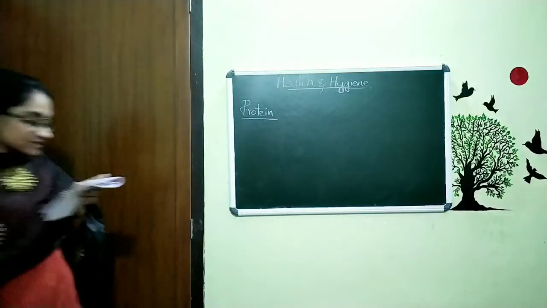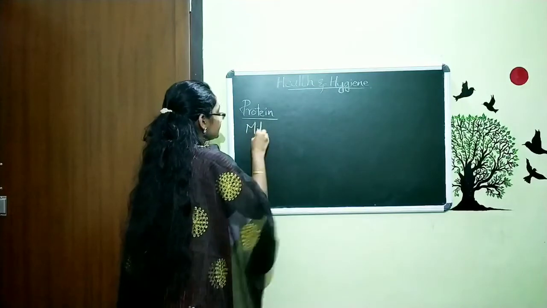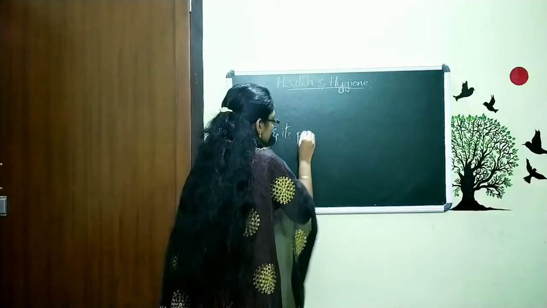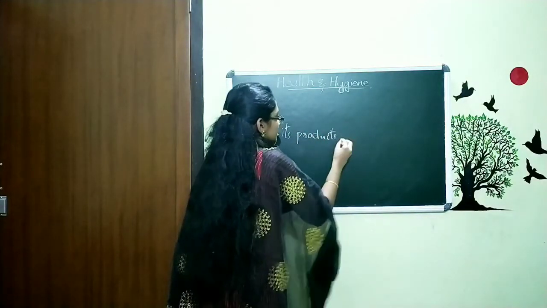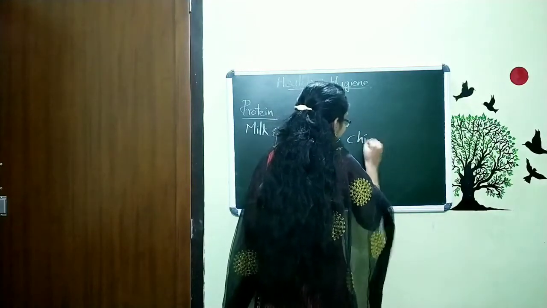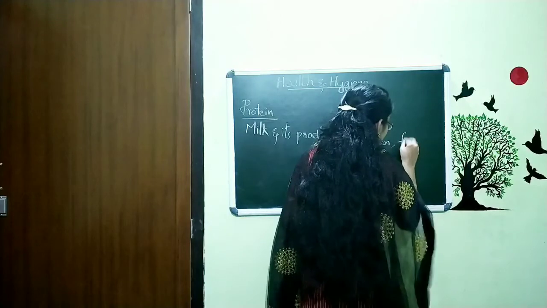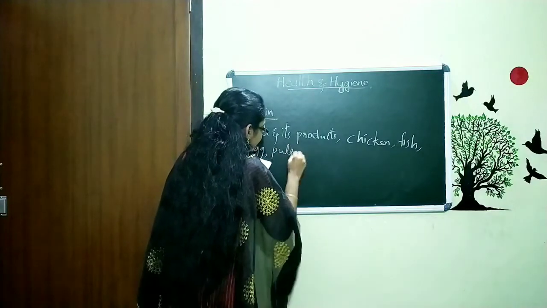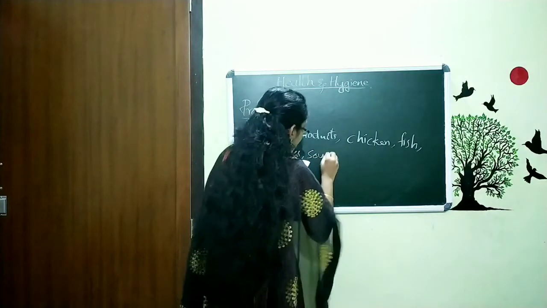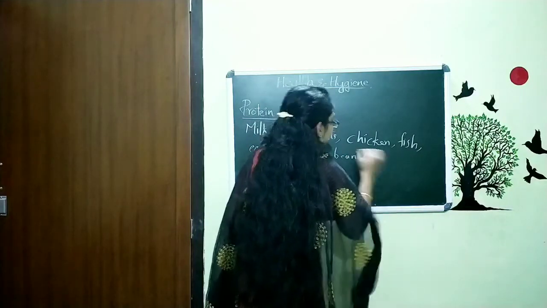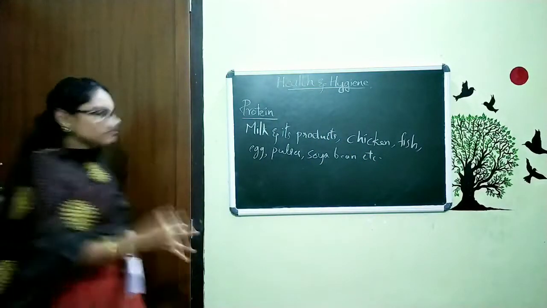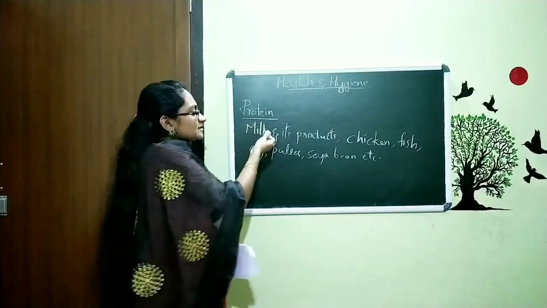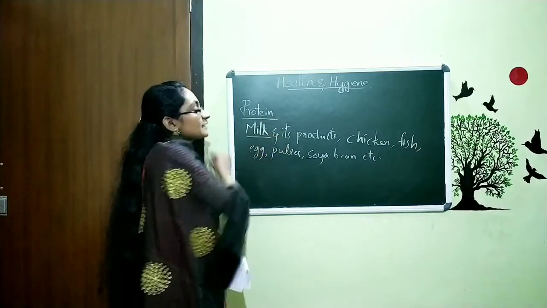The examples are these: milk and its products, then chicken, fish, egg, pulses, soya bean, etc. Milk and its products means ghee and butter, all the things which are made from milk.